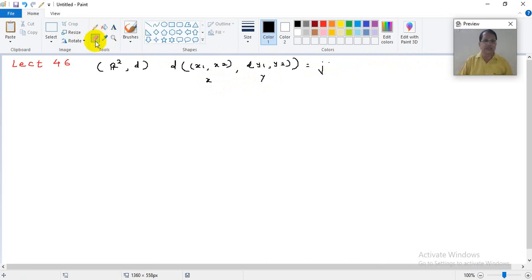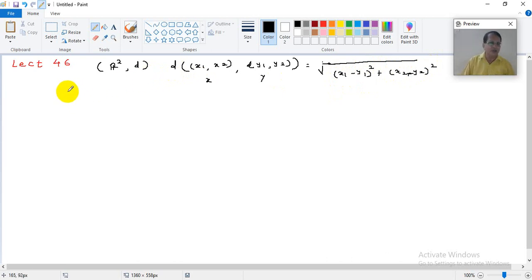Euclidean distance जे आपण म्हणतो ते कसं असतं, त्याची डेफिनेशन काय असते? It is the square root of (x1 minus y1) squared plus (x2 minus y2) squared, and with respect to this distance function, this is a metric space. This we have already established.